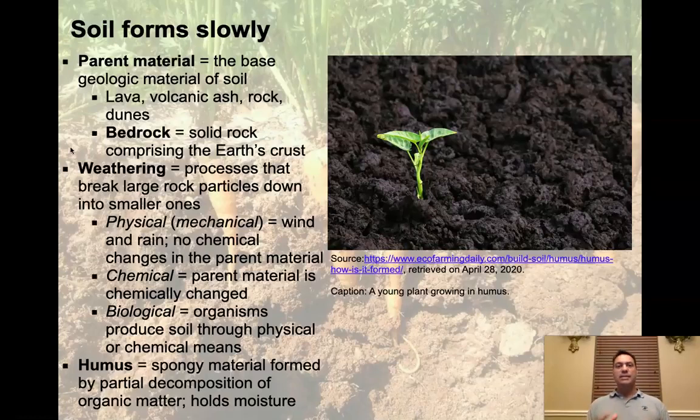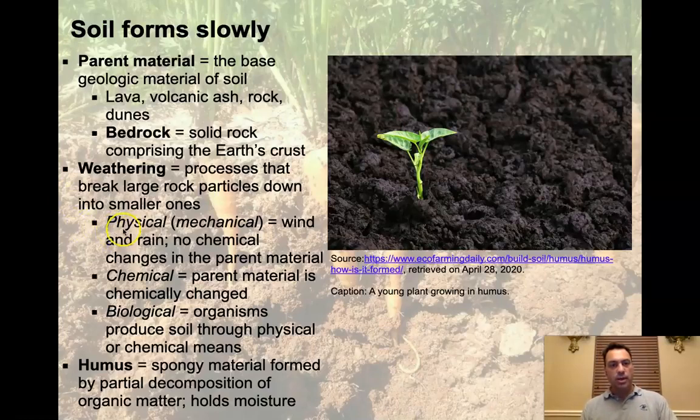Weathering is a process that happens at the Earth's surface, and this process occurs in several ways. It's processes that break large rock particles down into smaller ones. So when we think of a soil, we think of that mineral matter, we know that it came from something that was cohesive and large at some point in the past, but it's all broken down now. And it can happen in three different ways.